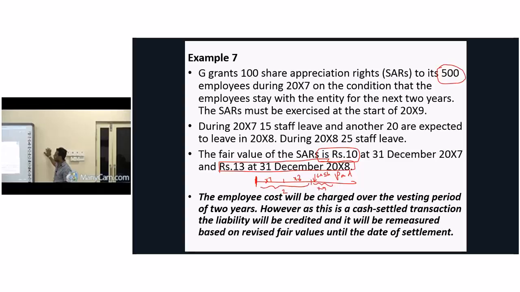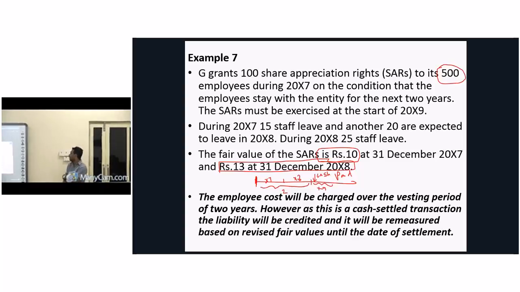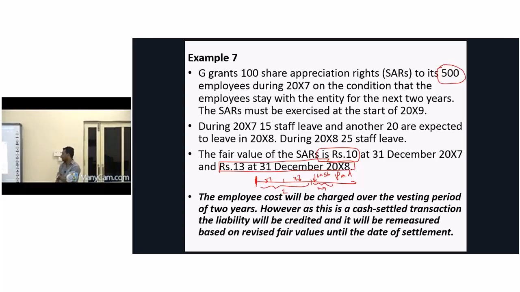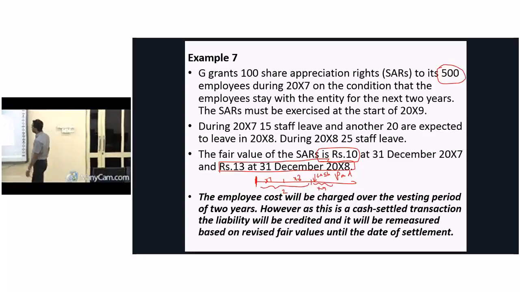Then what is the vesting condition? Employee should stay with this employer for the next how many years? 2 years. During 20x7, 15 staff leave and another 20 are expected to leave in 2008. During 2008, 25 people actually left. Now assume we are at the end of the first year.